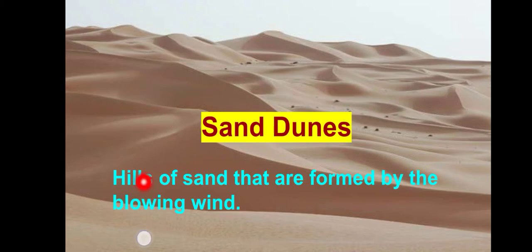Sand dunes are hills of sand that are formed by the blowing wind. See, when you see this picture, you will think that this is a picture of mountain. But actually, it's not a picture of mountain. These are hills of sand. So, how are these formed? Hills of sand are formed by the blowing of wind. When the wind blows very fast, very strongly, then these kinds of hills are formed, and these are called sand dunes.